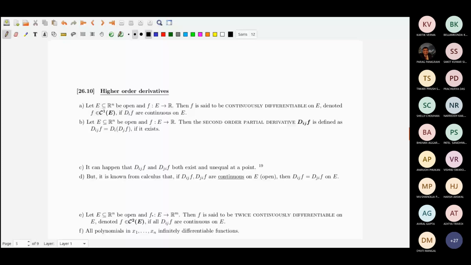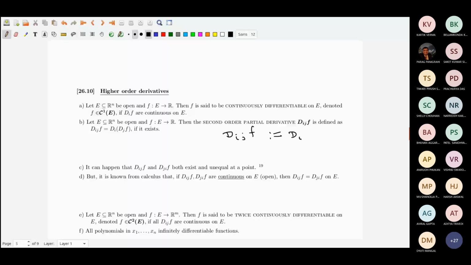Okay, how do you define the higher order derivatives? They are defined in a very simple way: D_ij f is defined to be the ith partial derivative of D_j of f.